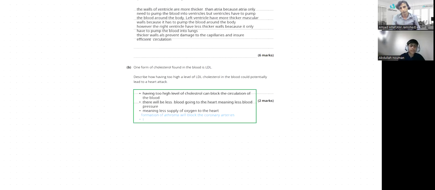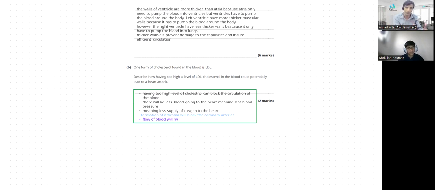So what was the other point? If it blocks the artery, it's simple. Abdullah, you just need to add 2 points. One is the formation of atheroma or the fatty deposits. It will narrow the arteries, the coronary arteries. Once it is narrowed, the flow of blood will be reduced. And if the flow of blood is reduced, the last point would be the oxygen deprivation to the heart muscles, and ultimately that leads to the heart attack.